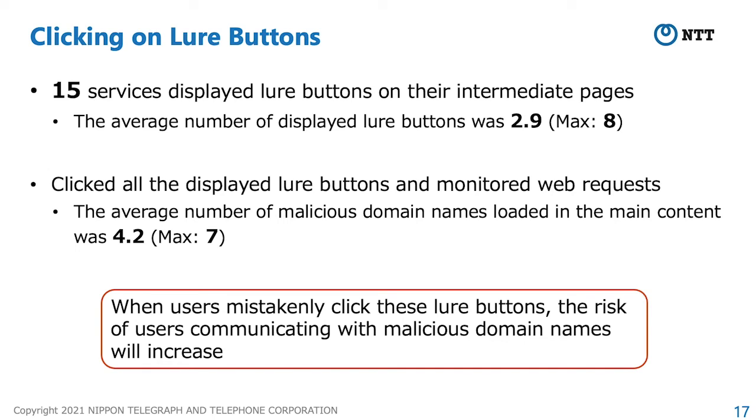As a result, 15 services displayed lure buttons on their intermediate pages. The average number of displayed lure buttons was 2.9. And we clicked all the displayed lure buttons and monitored web requests. The average number of malicious domain names loaded in the main content was 4.2.